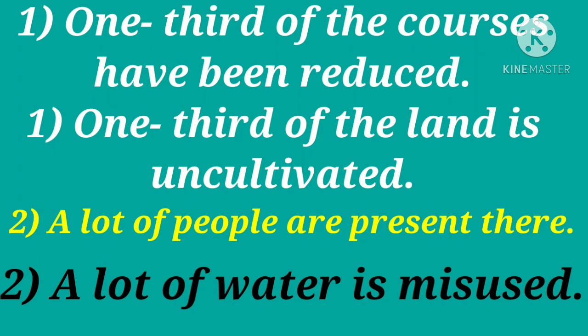Okay, so from all these examples you can see when there is a countable plural noun we use a plural verb. When it is an uncountable noun it is treated as singular and we use a singular verb, right? Once again you read all these sentences.